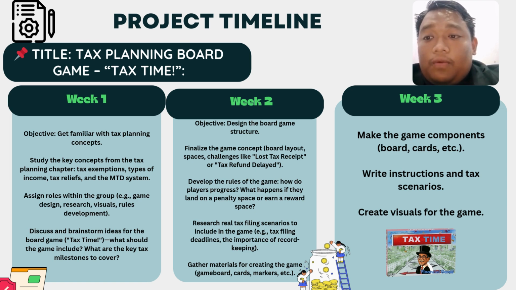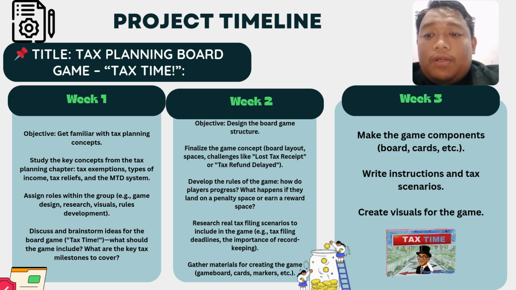Moving on to week 2. Objective: design the board game structure. Finalize the game concept, board layout, spaces, and challenges like lost tax receipt and tax refund delay.